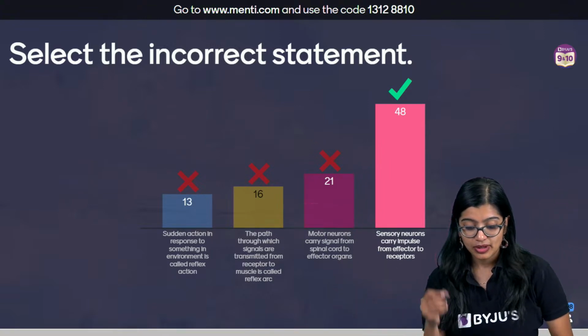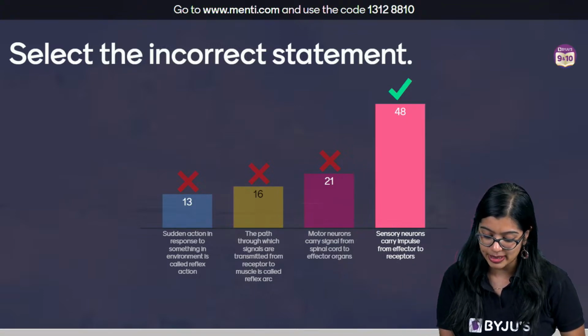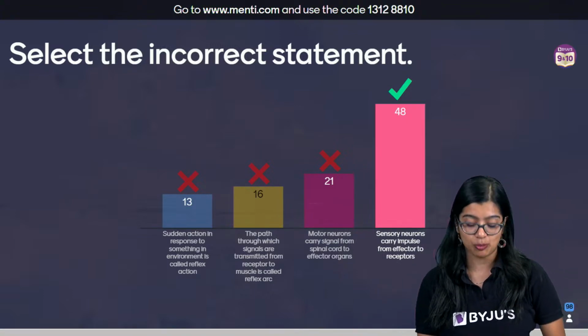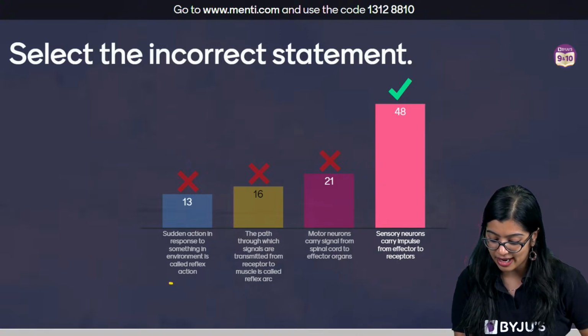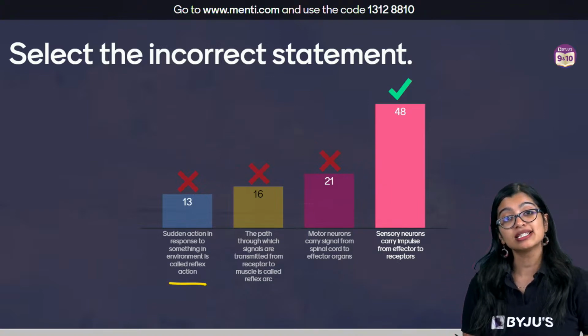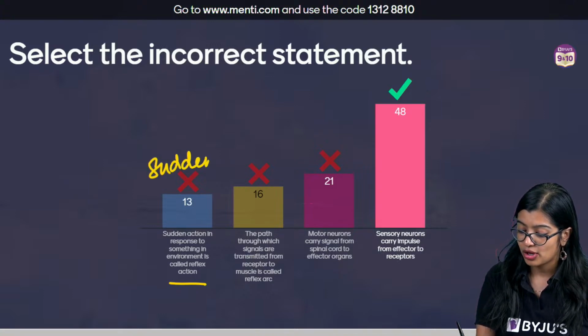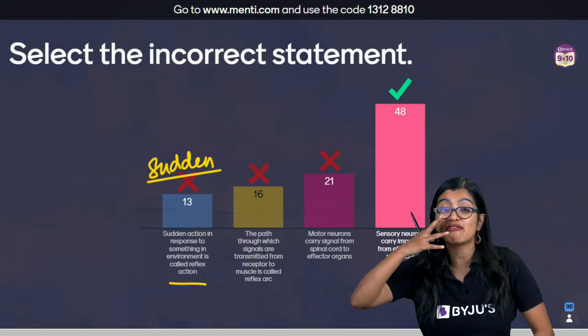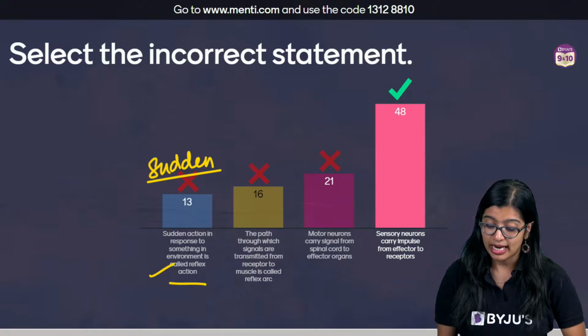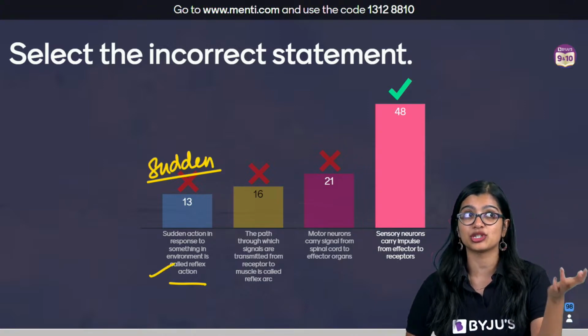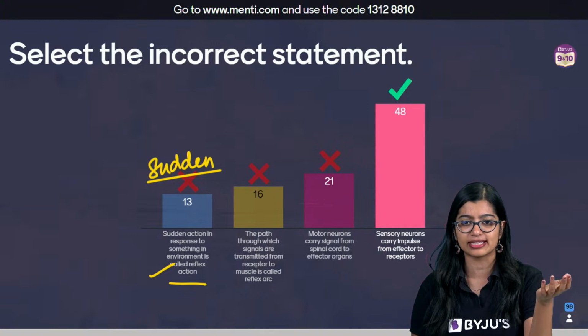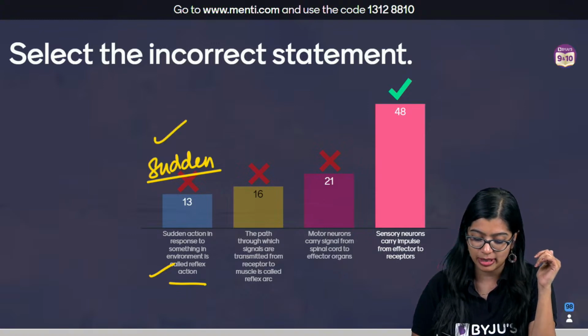But nonetheless, what is the first statement? First statement is telling that a sudden action in response to something in the environment. What is the keyword that this is the correct statement? It is telling sudden action. So sudden action to anything in the environment, which is nothing but a stimulus, is called a reflex action. Yes, this statement is correct.